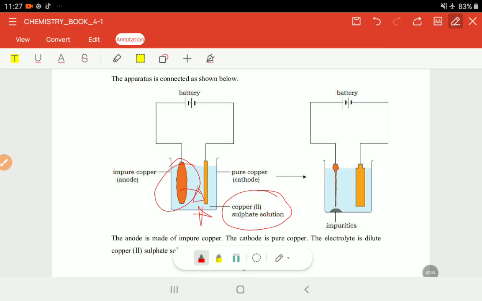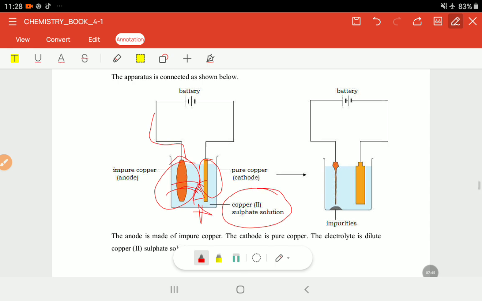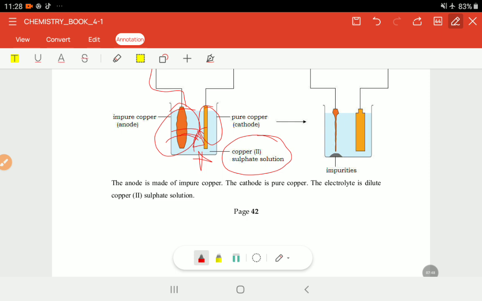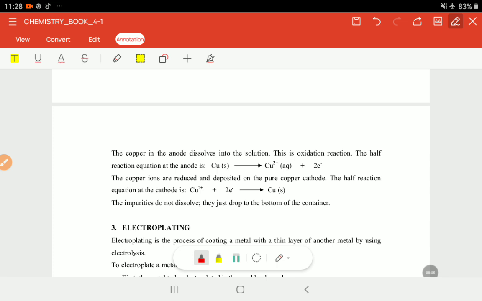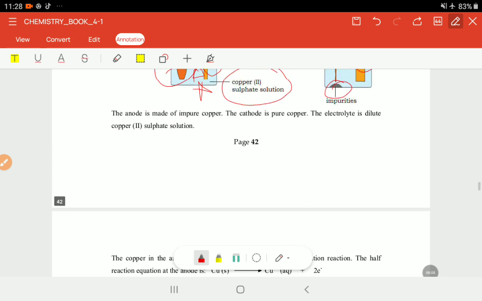This copper loses its electrons, and the electrons continue to the cathode side, while the anode wears away little by little, releasing copper into this electrolyte. The copper in the electrolyte goes to the cathode and receives electrons to form copper metal. So only the copper takes part in this chemical reaction, but everything that is not pure drops down here, and we are obtaining pure copper at the cathode. I think we're together on that one, and this is just the chemical reaction showing what is happening.